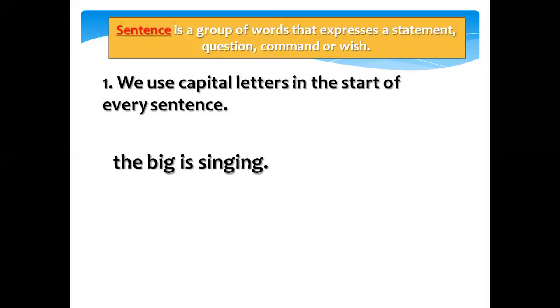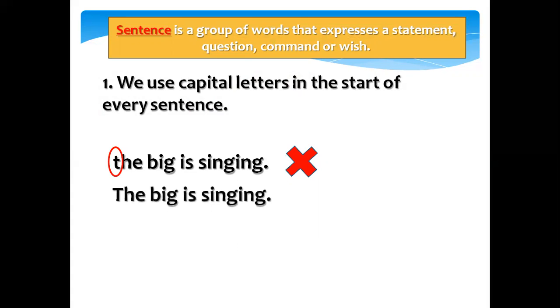The big is singing. This is one short sentence. But there is a mistake in this sentence. What is that? T. We wrote T small. When we start a sentence, we should write T capital.